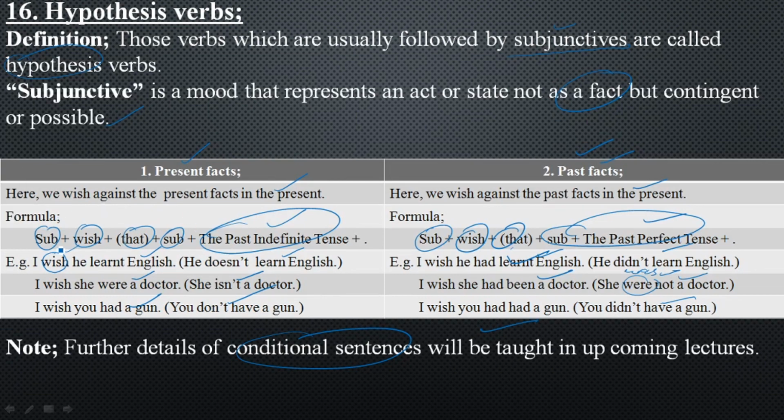Now a question arises, what are hypothetical verbs or hypothesis verbs? Let me tell you, here you are wishing. When you wish, that does not come true in reality for you. That wishing word is your hypothesis verb, and here were a doctor, and here had a gun. In the same way, here learned, had been, and had. This one is the helping verb, this is your hypothesis verb. And in hypothesis verbs, as I told you, we will discuss them in detail in our conditional sentences.